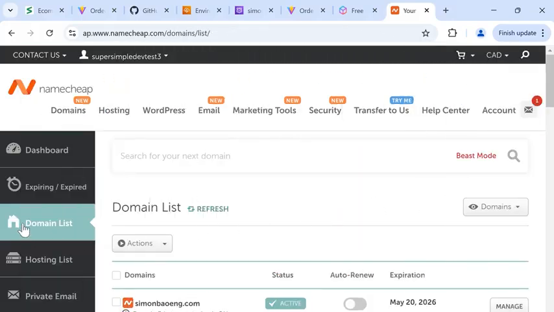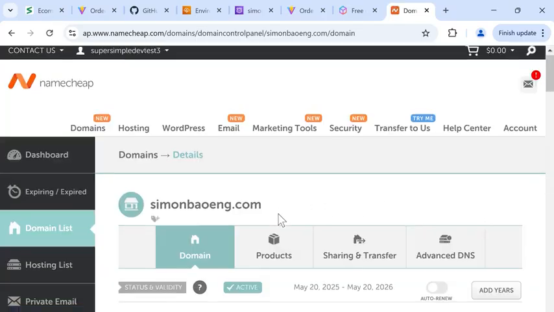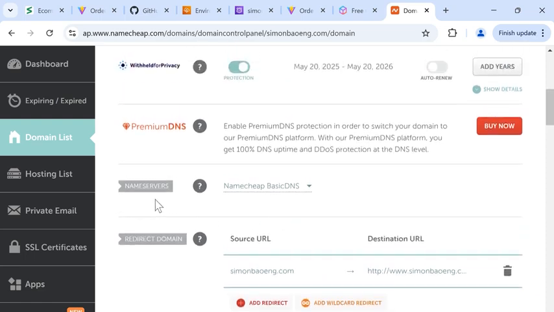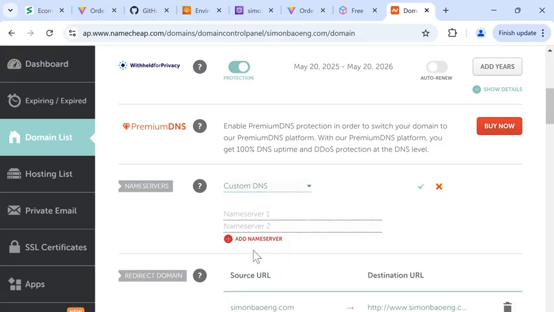Once verification is complete, we should be able to go back to the domain list, find our domain, and open the settings for the domain. And in the settings, we're going to look for a section that's called Name Servers. If you're having trouble finding this in Namecheap or your domain company, please check the AWS troubleshooting guide in the description. And then in here, we're going to click this dropdown, and we're going to set custom DNS because we're going to use AWS for this. So now we need to enter some name servers.